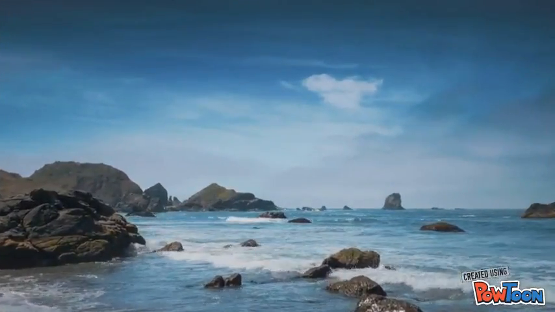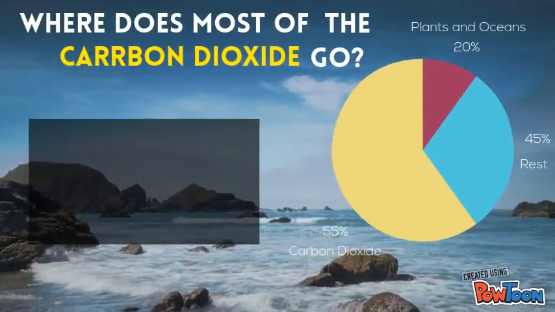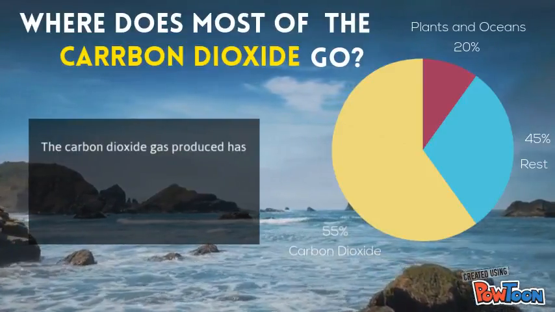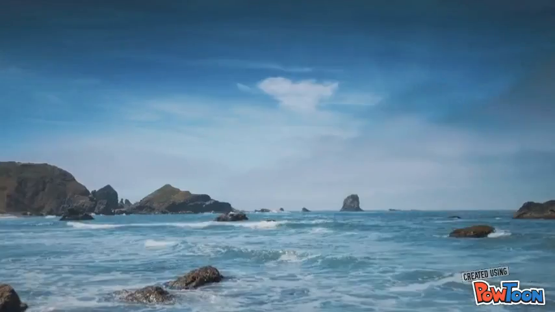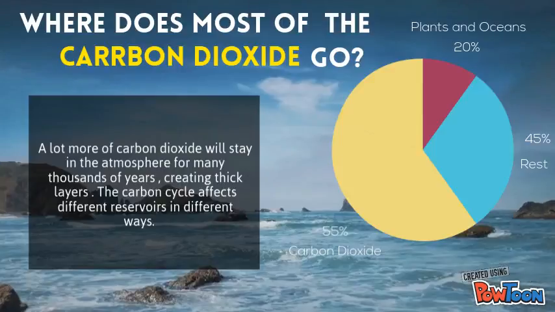Where does most of the carbon dioxide go? The carbon dioxide produced has to go somewhere. 55% of the extra carbon in the atmosphere is taken up by plants and oceans. A lot more carbon dioxide will stay in the atmosphere for many thousands of years, creating thick layers. The carbon cycle affects different reservoirs in different ways.